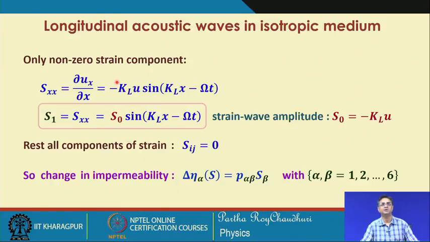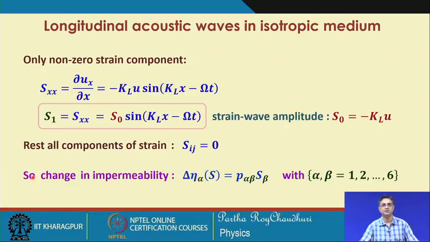Now, the only non-zero strain component, and we have seen in the previous discussion that all other elements, even all the diagonal elements except this S1, are 0, and the off-diagonal elements are as well 0. Anyway, the rotation matrix we are not considering here, and in this isotropic case we have seen that truly the rotation matrix does not come into the picture. So, all other strain components are 0 here.